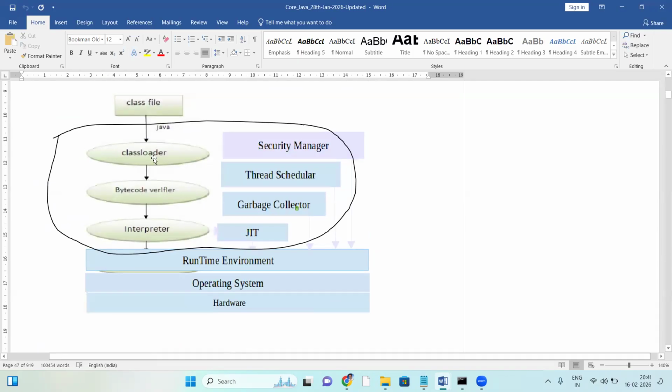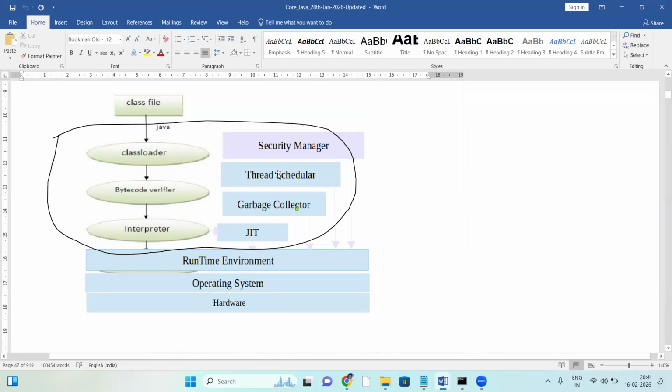It has the class loader, bytecode verifier, interpreter, JIT compiler, garbage collector, thread scheduler, and security manager. So there are totally 7 components, and these 7 components working together like a team is the JVM. The Java virtual machine is like an engine, like a bike engine or a car engine.